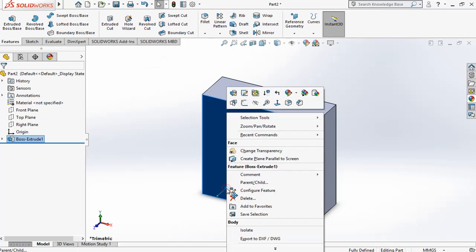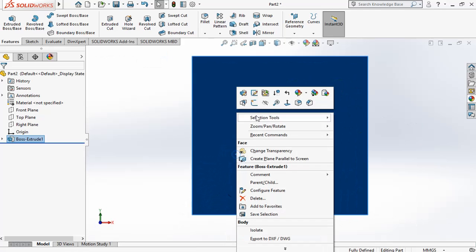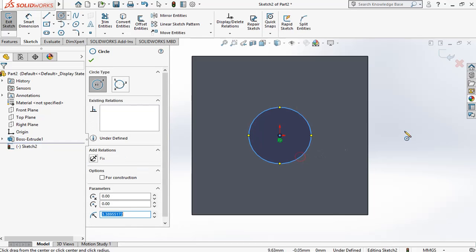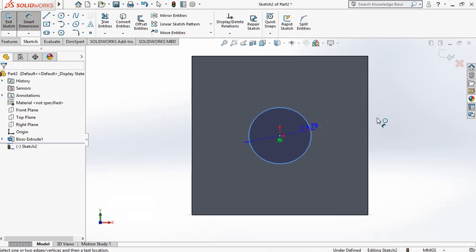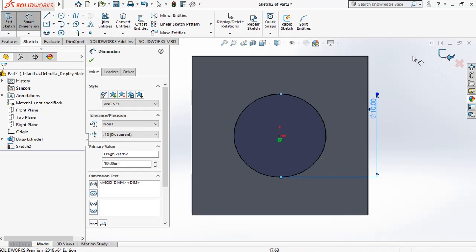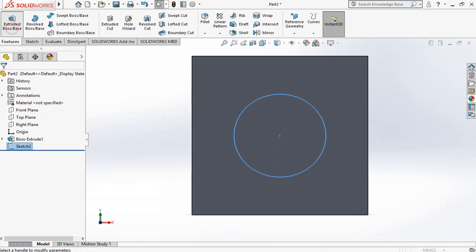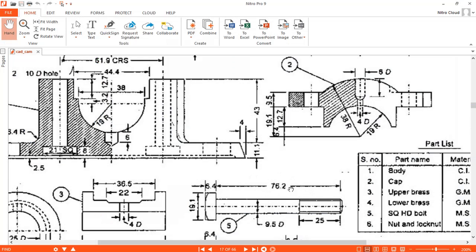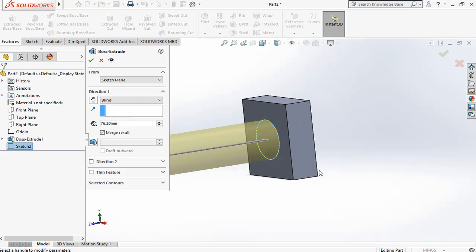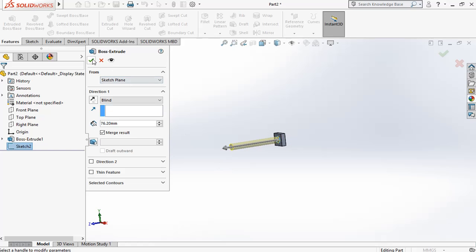Okay, make it normal, draw, so 10 diameter. Now the extrusion was 76.2. Okay, yes, extrusion done.